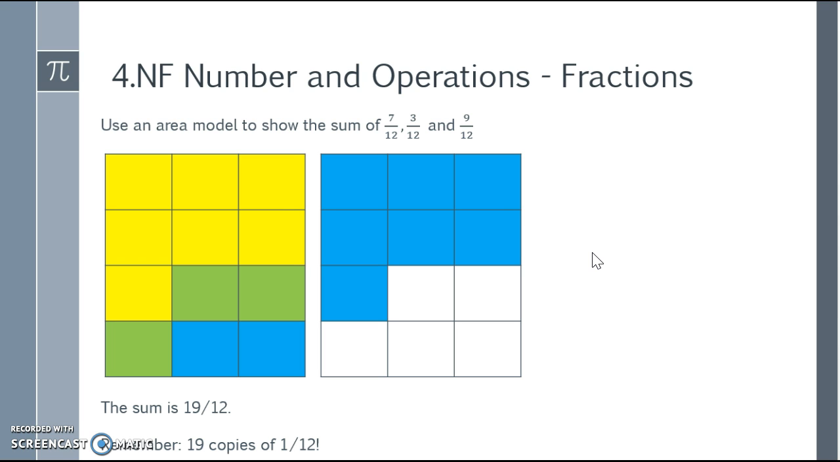So if I were to add all the copies of 1/12, I see that there are 19 copies of 1/12 shaded in. So there are 19 twelfths. This is also the same as 1 whole unit plus 7 copies of 1/12 or 1 and 7/12.